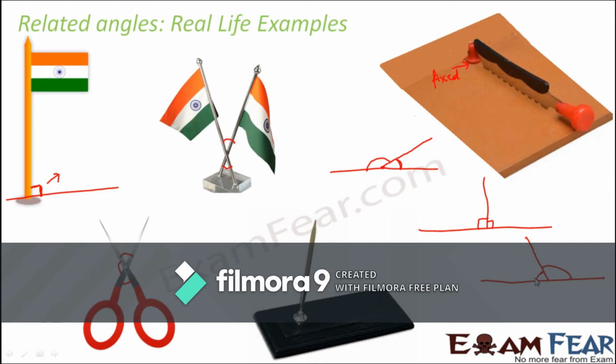So you see, in things around us, we can visualize all these types of angles. Think of a pen stand. Even in the case of a pen stand, this is how the pen stands, and you have a base like this. When you look at this angle and this angle, they together form a linear pair, or they also give you an example of supplementary angles. So these are all examples which tell us that these angles also exist in real life.